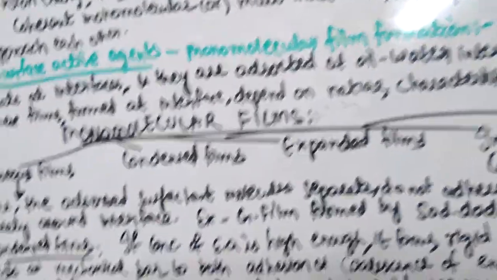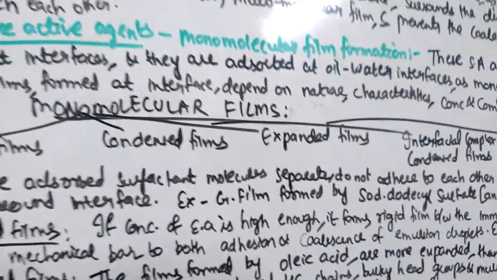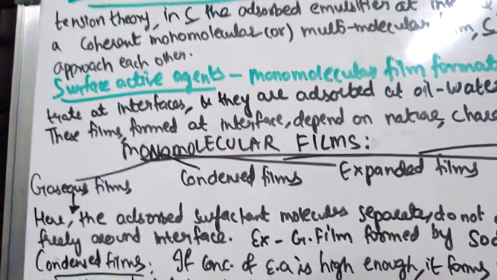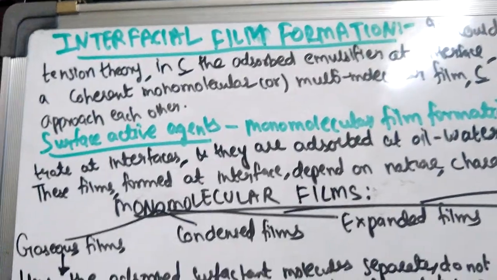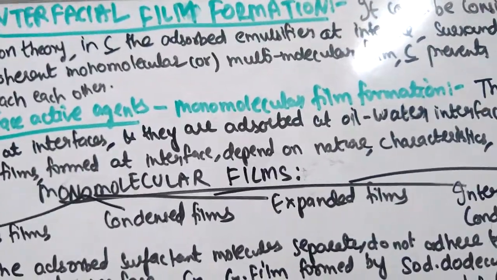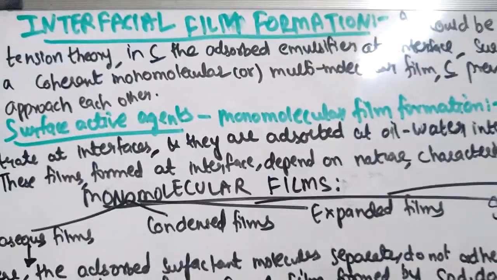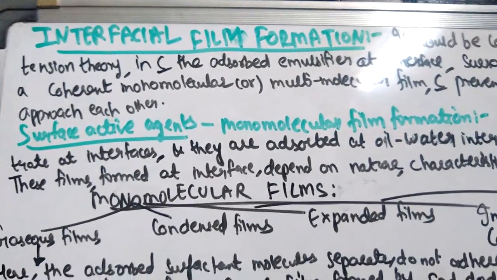Your first mechanism was the reduction of interfacial tension, which is termed thermodynamic stabilization. The second mechanism is interfacial film formation, which we will discuss today. And the third mechanism is electrical repulsion, which acts as an electrical barrier to the approach of particles. This electrical repulsion we will discuss in the next class.